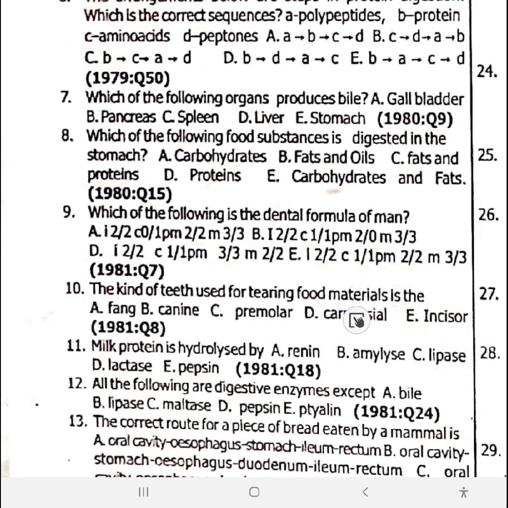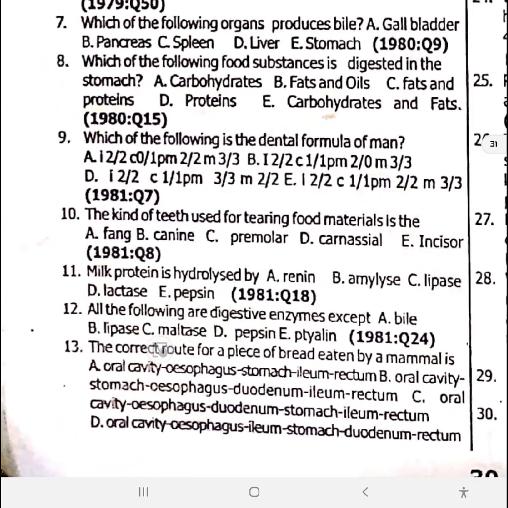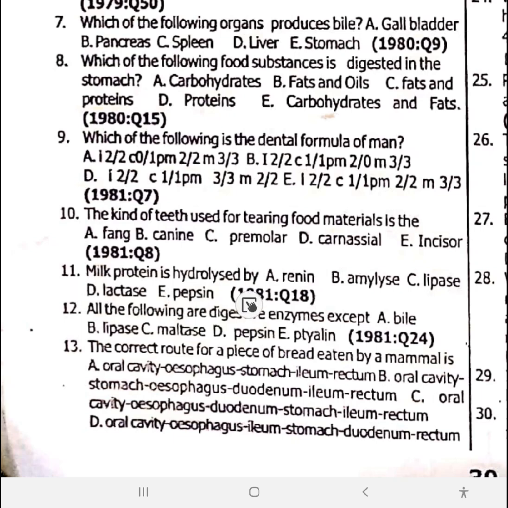10. The kind of teeth used for tearing food is canine. Option B, simple. 11. Milk protein is hydrolyzed by, we've touched that one also. Renin only helps in coagulation. Pepsin helps to hydrolyze. So don't get it wrong. Number 11 is not renin. It is pepsin. Pepsin is the one that hydrolyzes.